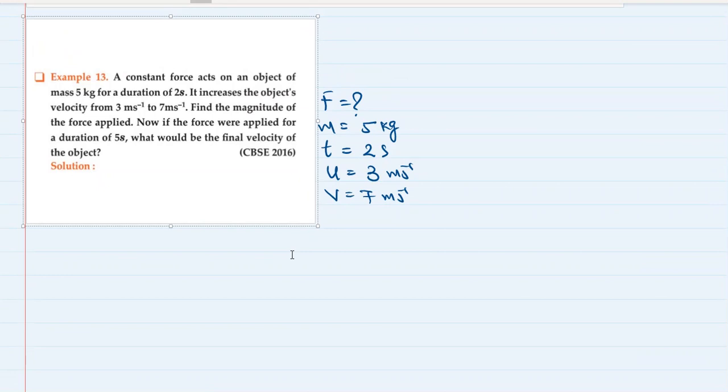See, first find the acceleration using the first equation of motion, v is equal to u plus at, right? Then you know the mass, you know the acceleration, find the force. Now you know the force, and this force is applied for a duration of 5 seconds. After the velocity is 7 meter per second, for a duration of 5 seconds, this force was continuously applied, right? So what will happen? The acceleration which we will find, that will continue to be there for 5 seconds. So we can find the final velocity again using the first equation of motion. Pause the video, solve it, then we'll check the correct answer.